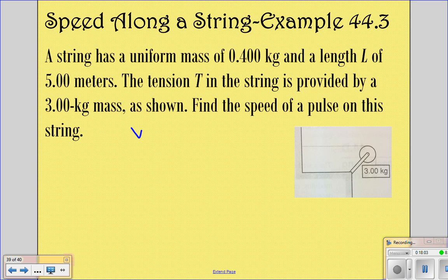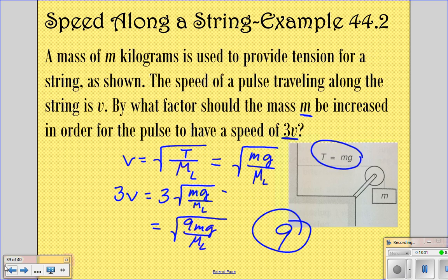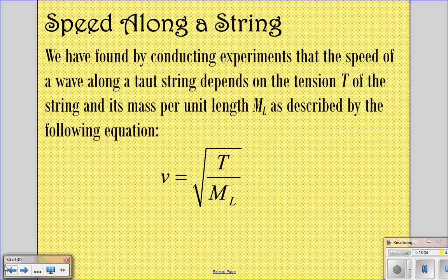So we're going to use our formula. To find our T, T equals mg. And so T is 3 times 9.81. Our m sub L is the mass per unit length. I'm going to go back to that page that had the formula for you. It says it right here, mass per unit length.